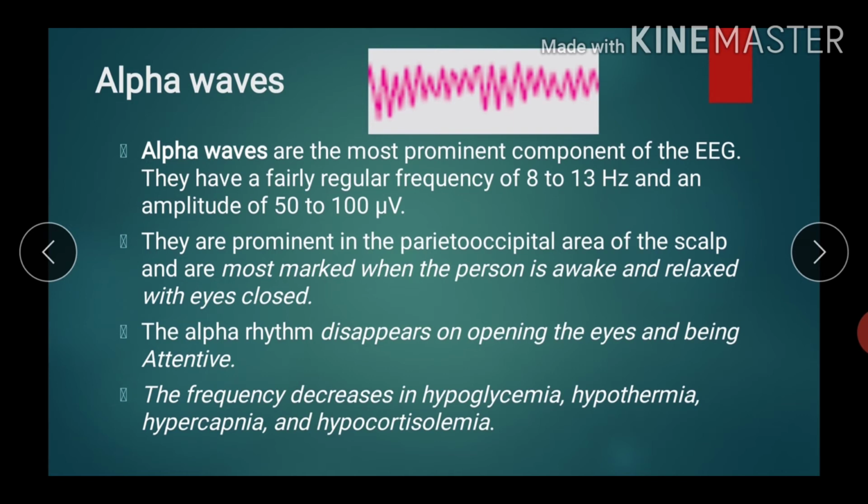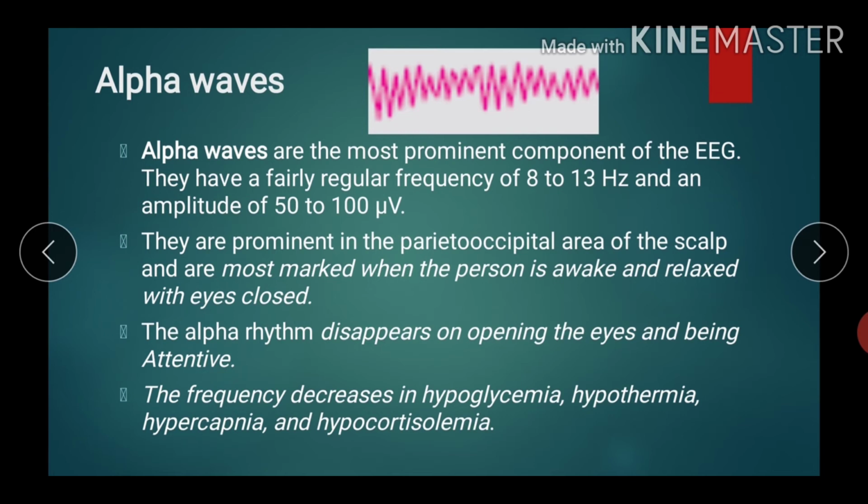For example, you are in a relaxed state with the eyes closed. As you hear some noise, open your eyes and light is there, the alpha wave will disappear. This is known as EEG desynchronization, or alpha block.